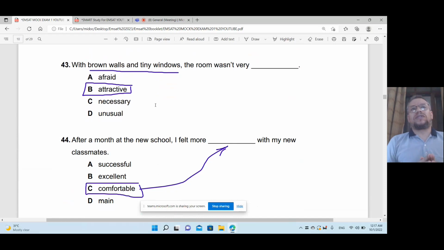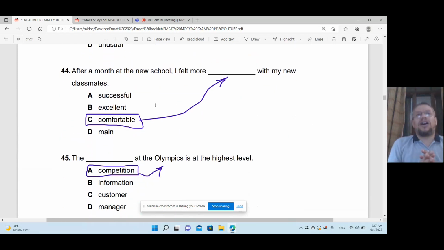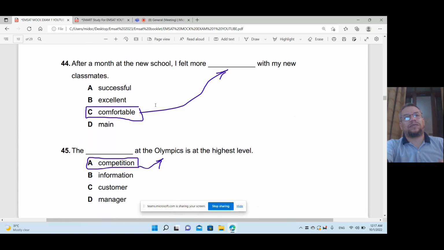With brown walls and tiny windows, brown walls, tiny windows. The room was not very attractive. This is not attractive, to make tiny windows, small, very small windows. That's wrong. After months at the new school, I felt more comfortable. It's not comfortable, wrong. Comfortable with my new classmates. That's right. So after a month at the new school, I felt more comfortable with my new classmates.